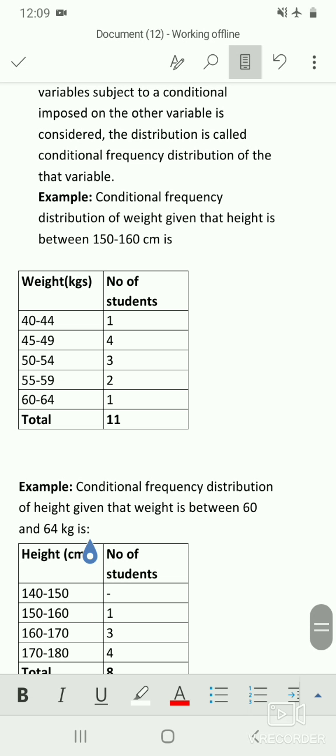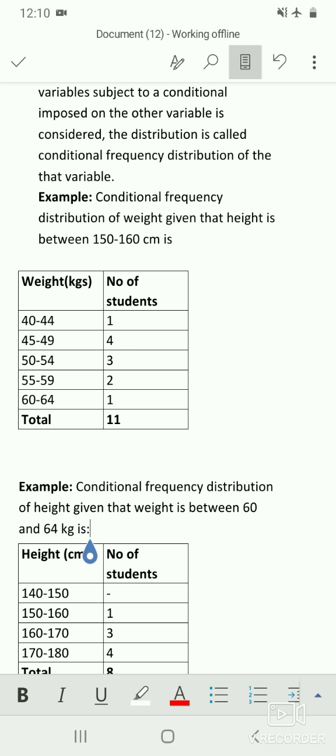So here you can see, for the condition that students' height is between 150 to 160 centimeters, the table is as follows, that is weights in the first column and number of students in the second column. That is, you are considering weight of students whose height is just 150 to 160 centimeters.